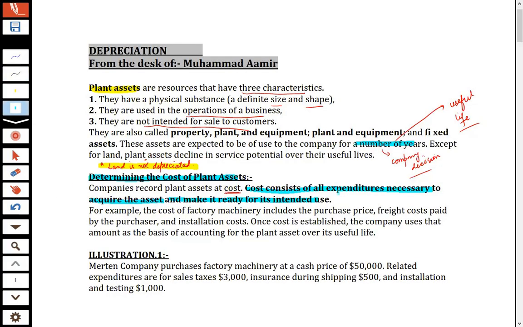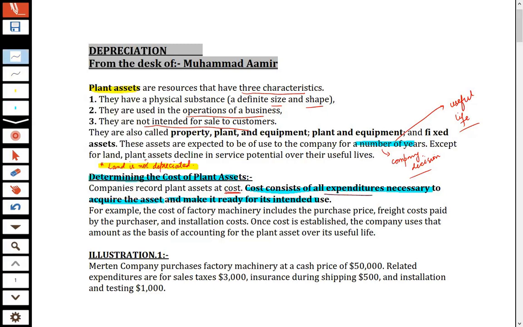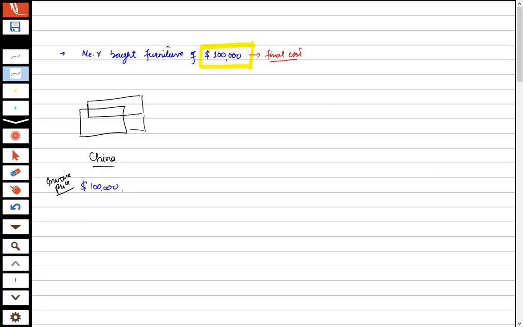And now this is what is written: the cost is all expenditures applied to acquire the asset and for its intended use. Now the question is where this machinery will be used. It will be used in Pakistan, in our warehouse.